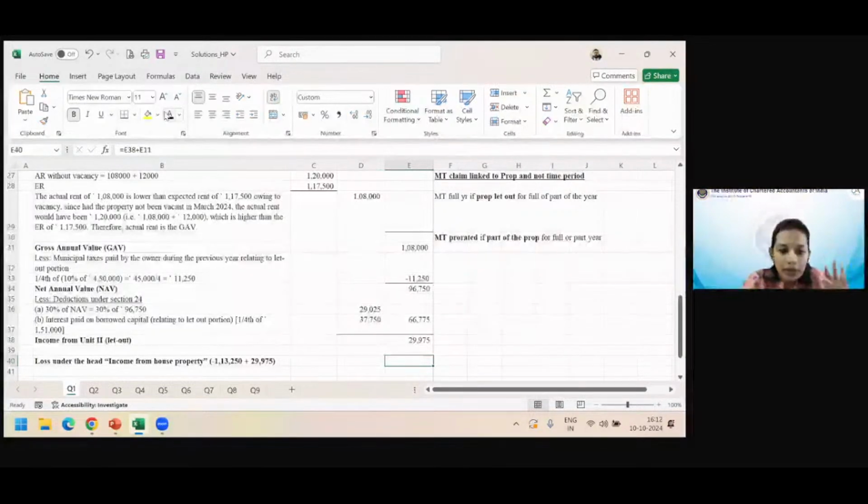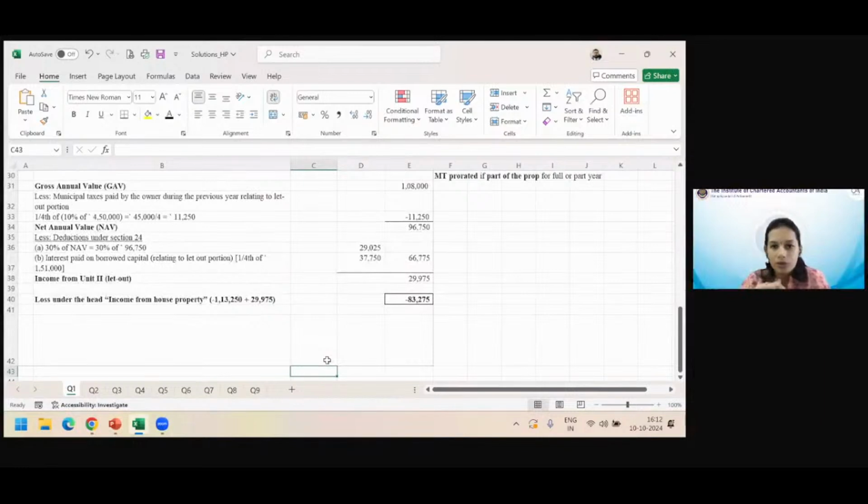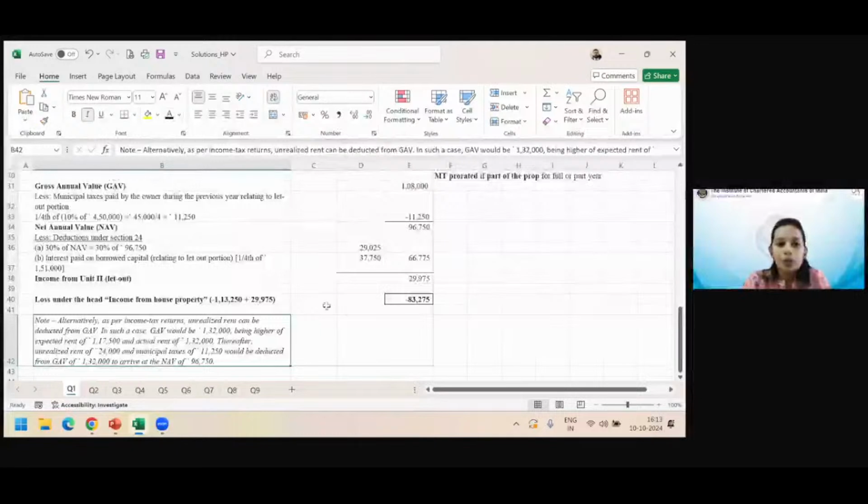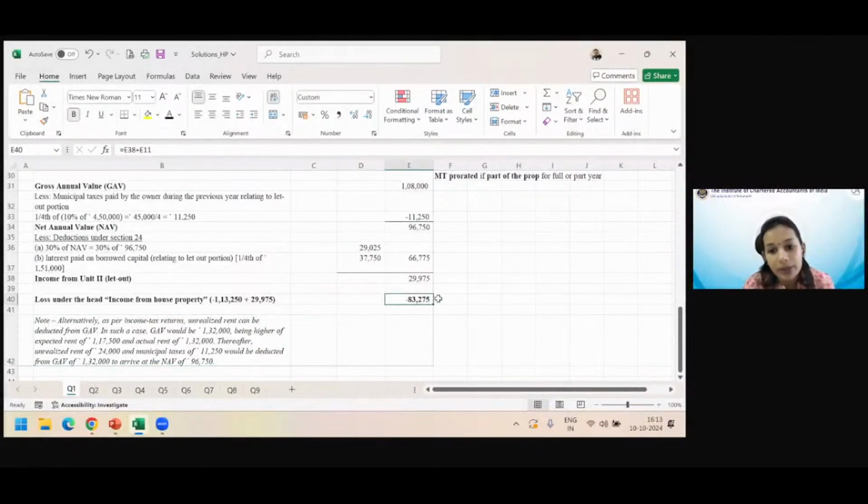So the total income from house property is unit 1 plus unit 2. We can set off the loss from above and the gain from below, the net result is this. This is a loss case. Now we are under the optional regime. In optional regime, loss from income from house property is eligible to be set off against any other head. But had it been the default regime, then loss from house property cannot be set off. Even this is subject to a limit of 2 lakhs. Even in optional regime, the amount to which the loss from house property can be set off against income from any other head, the limit is 2 lakhs. Only up to 2 lakhs of loss you can set off.